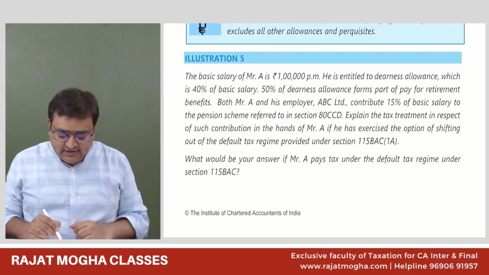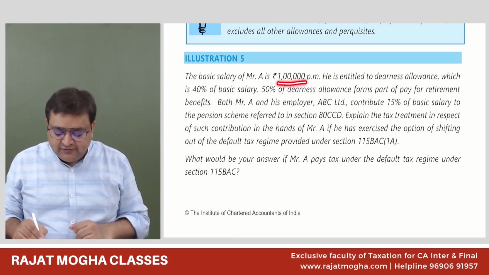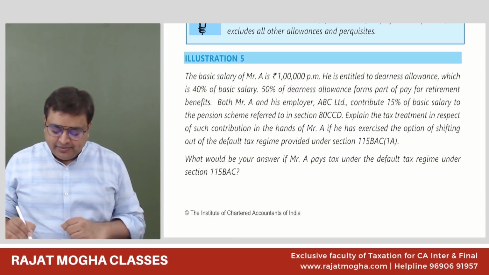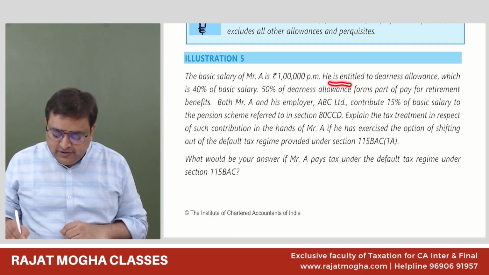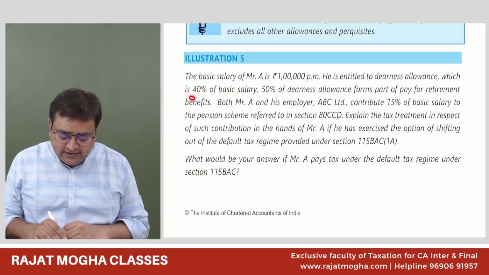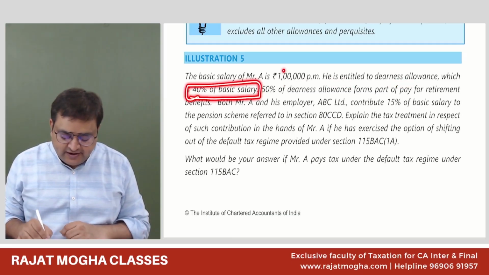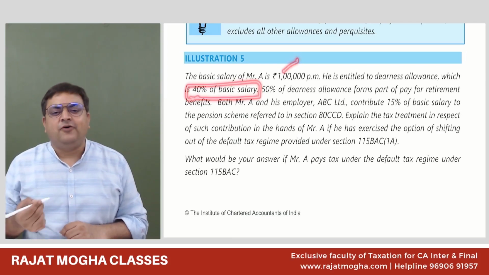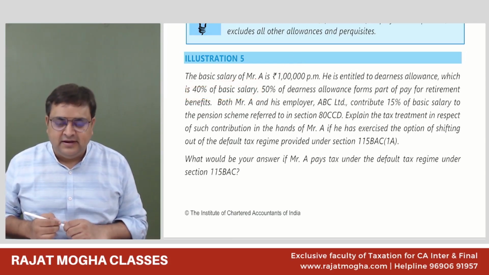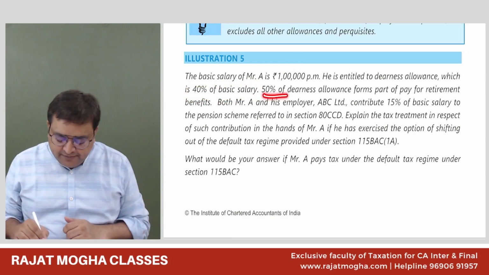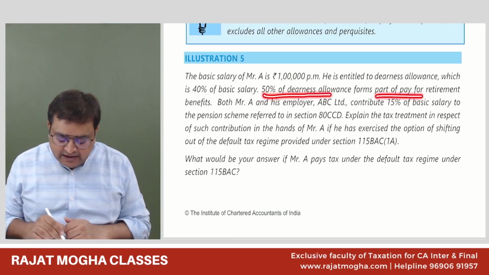It says the basic salary of Mr. A is 1 lakh rupees per month. He is entitled to dearness allowance, which is 40% of the basic salary. So 1 lakh per month is his basic salary, 40% DA he's getting. 50% of the DA forms part of retirement benefits.